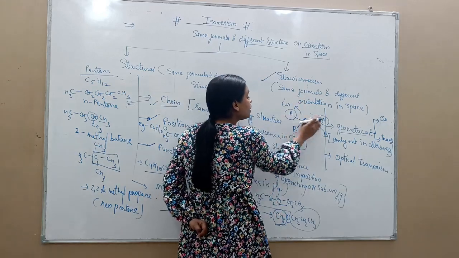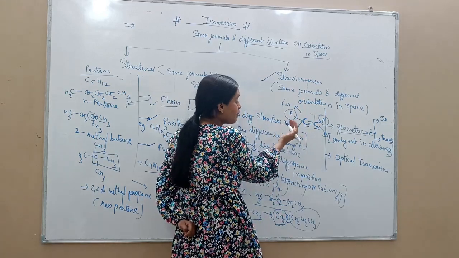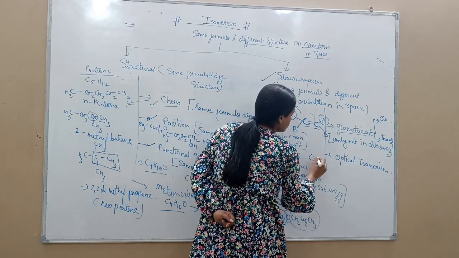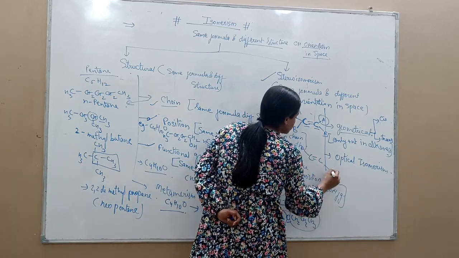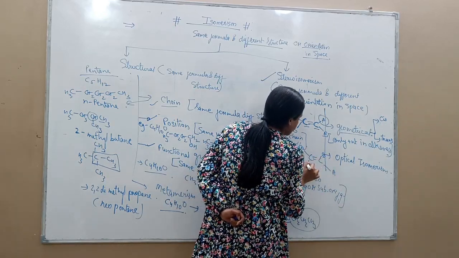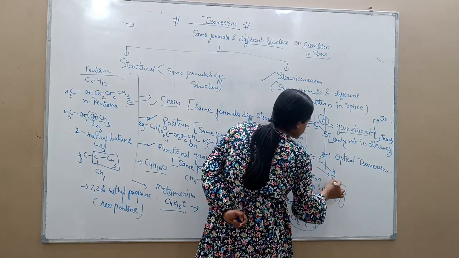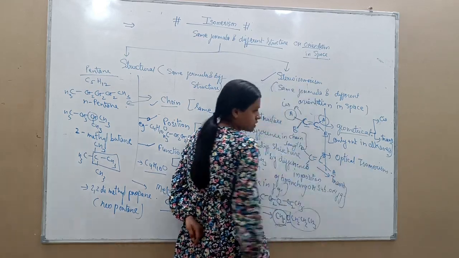And if these same elements are present diagonally like this, they are called trans.